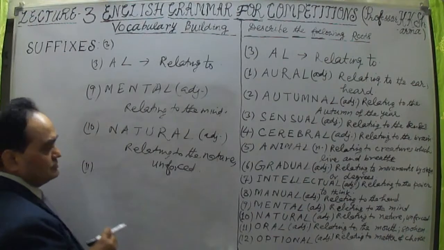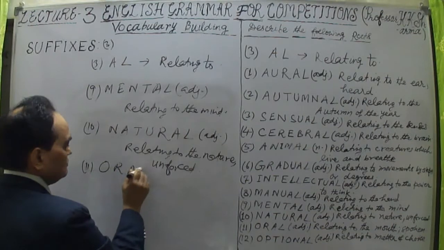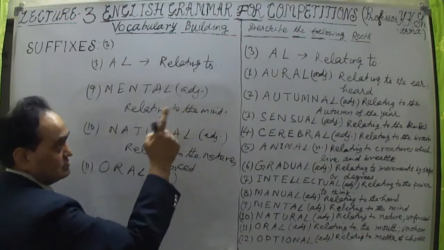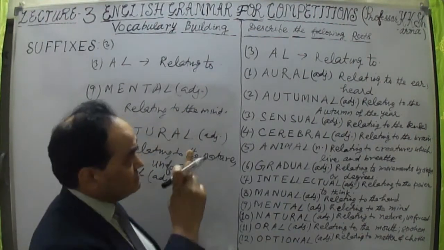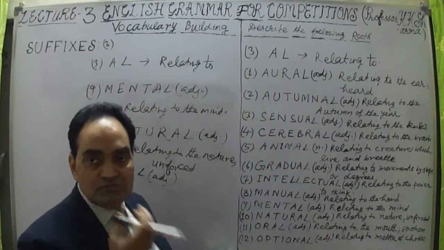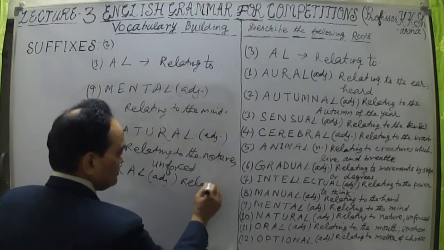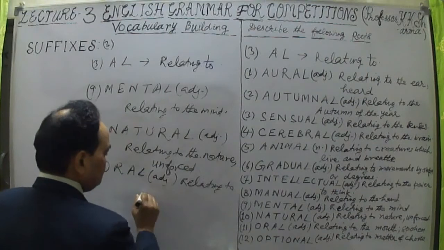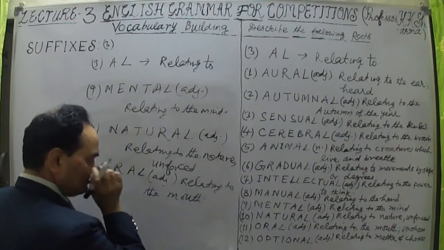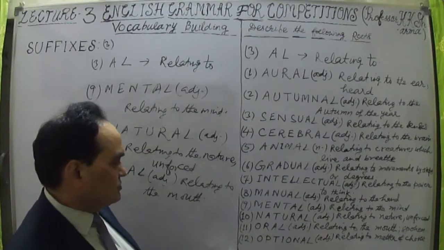Now 11th word, let me talk about. The 11th word is oral. Adjective again. This word oral, and the first word was also oral. Oral means related to the ear or heard. Now in this case, oral means mouth, relating to the mouth. In this case, this adjective is relating to the mind. Sorry, mouth. This oral means relating to the mouth, not mind, but relating to the mouth.